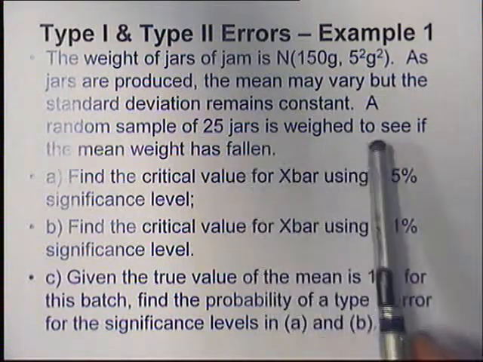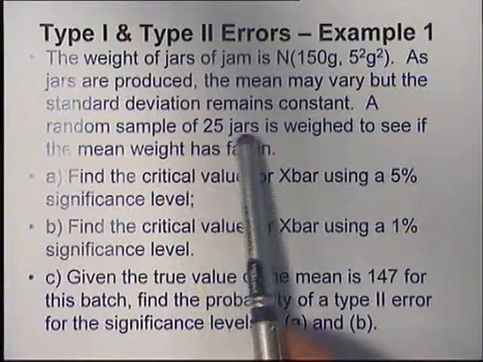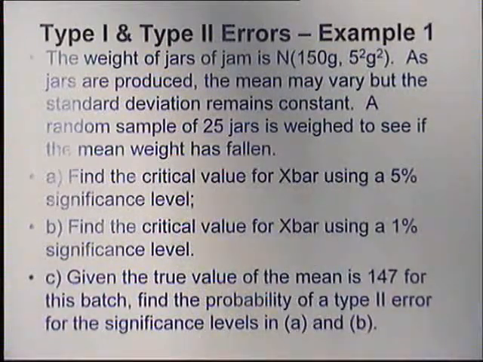Right, so it says here, a random sample of 25 jars is weighed to see if the mean weight has fallen. Part A, find the critical value for X bar using a 5% significance level. That's nothing new, you should just be able to do that anyway. Part B, find the critical value for X bar using a 1% significance level. That's not new, you should be able to do that anyway. Part C is the new bit.